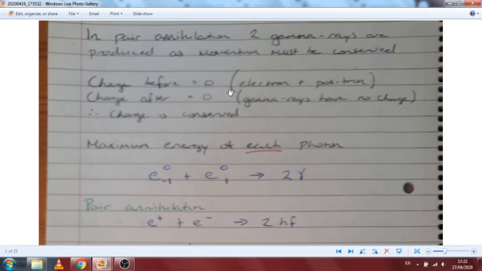The charge before is zero because you have the electron and the positron. They're annihilated in this reaction. And then the charge after is still zero because gamma rays have no charge. So therefore charge is conserved in this. The maximum energy, then, they ask us for each photon.